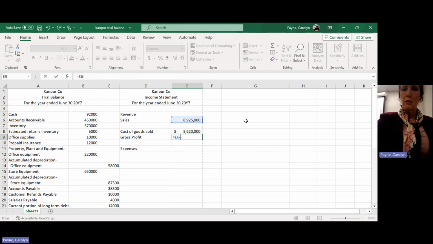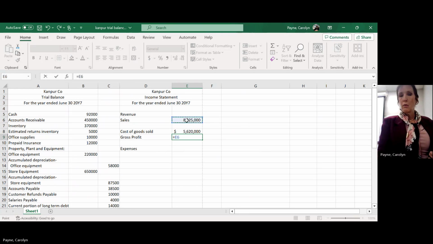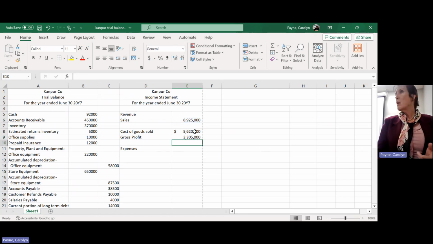How to type the formula? All right, so you just hit the equal sign, and that says I'm going to do a formula. So I can go up there and click the cell, and it types the cell reference. Just left click. And then I can hit my minus sign, and then click the other cell, left click, and then press enter. Got it? Good. Okay. All right. So it's gross profit.